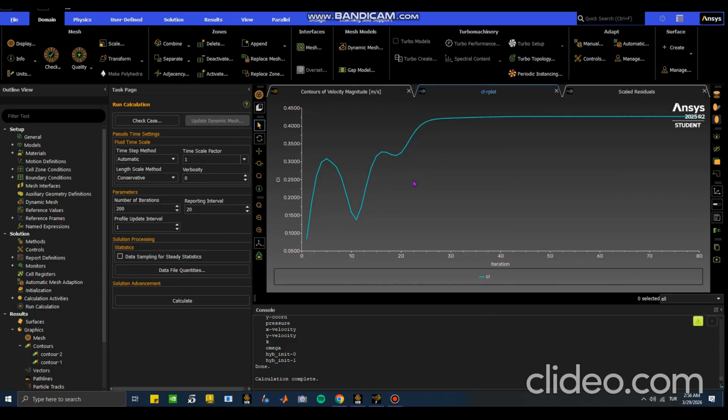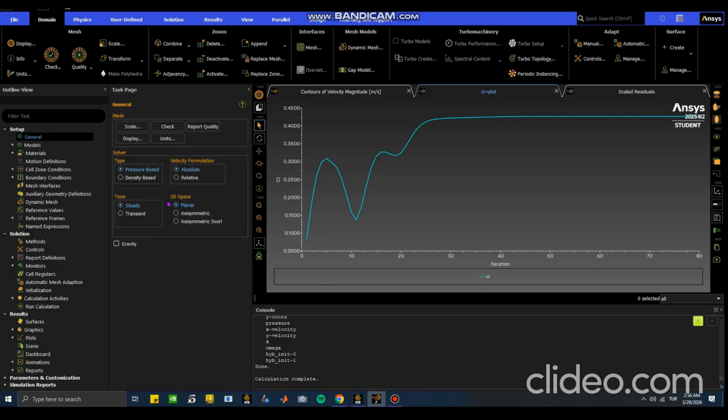We will move on to more advanced things like changing this to the transient unsteady analysis. But before that, I want to explain shortly in the next lecture the logic behind how we are going to select steady, transient, density, etc.